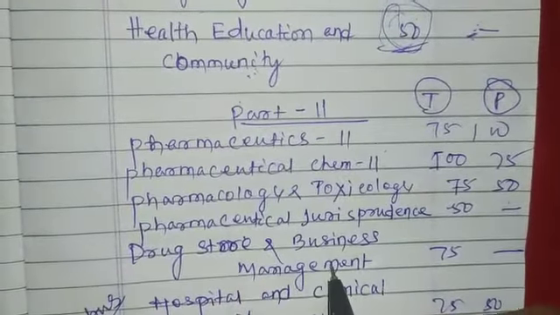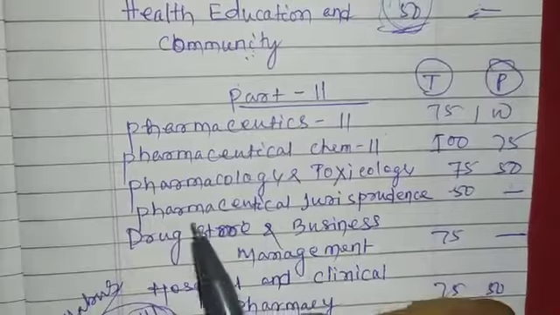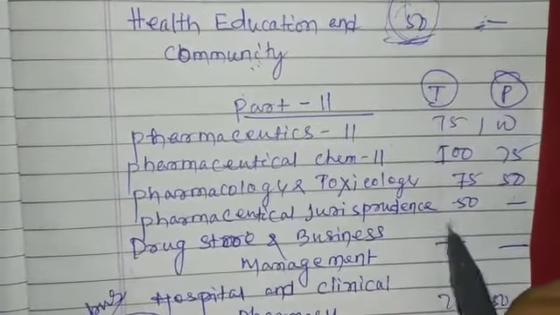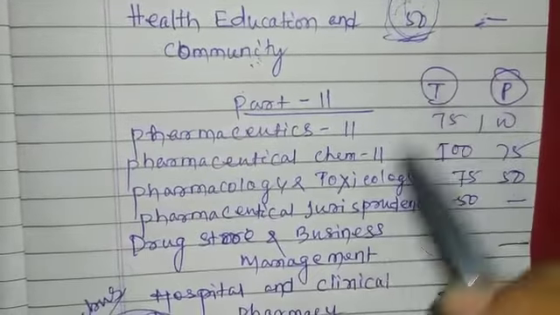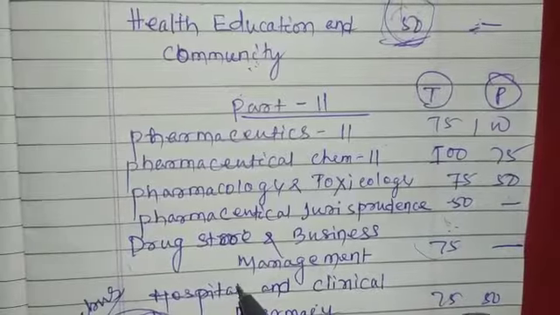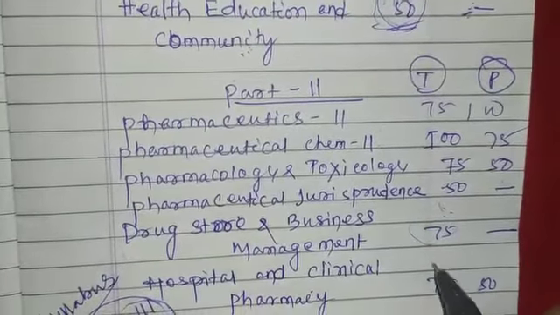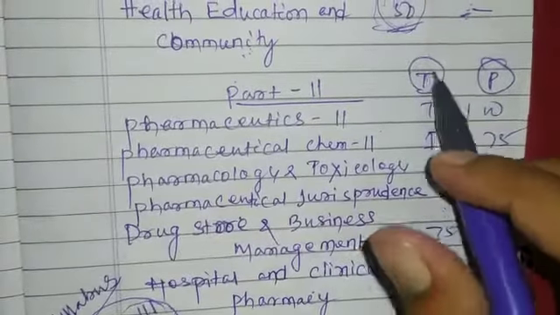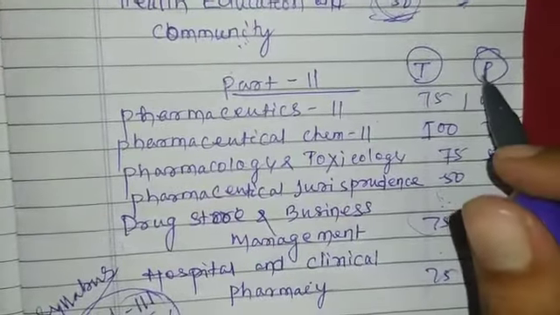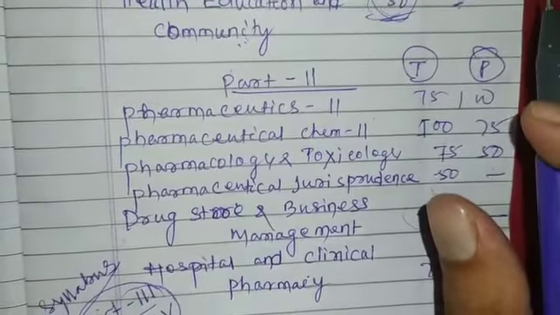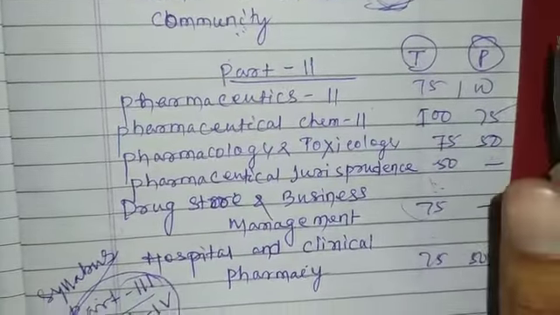Drugstore and Business Management, that is the most important chapter in your PHARM, that contains 75 marks in theory. And Hospital and Clinical Pharmacy, that is also a most important part, that contains 75 marks in theory and 50 marks in practical.